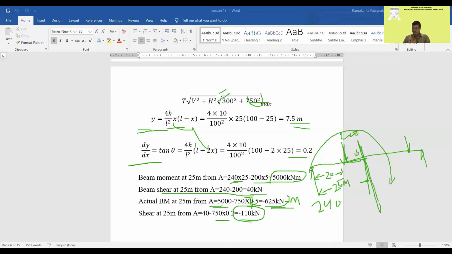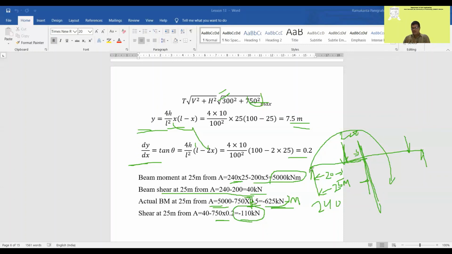While taking girders only, to find out the maximum bending moment and maximum shear force, we consider only the live load acting on the girders. Dead load is not considered. Whatever the total live load acting on the girder, we convert to an equivalent uniformly distributed load to be transferred to the cables. And taking that uniformly distributed load, we find the horizontal thrust, that is qL square by 8F.